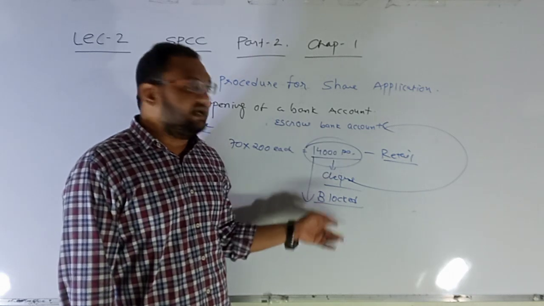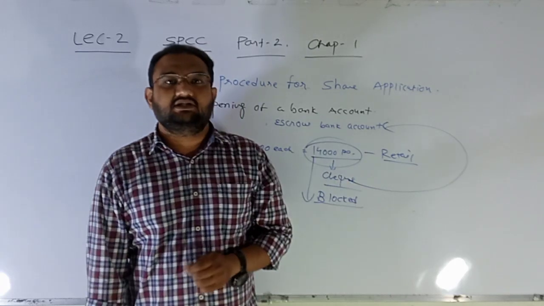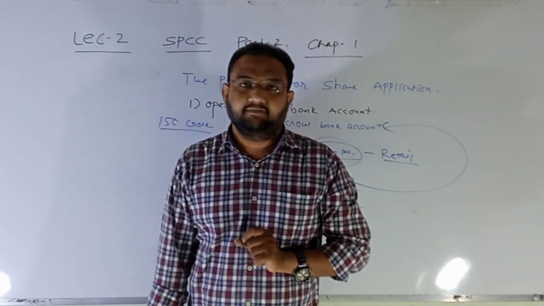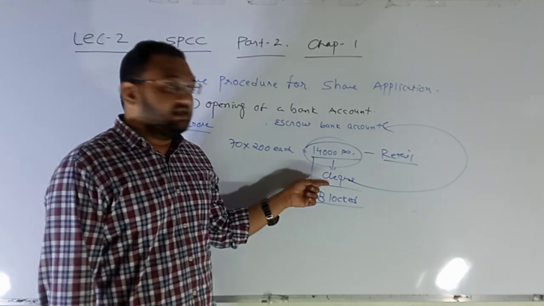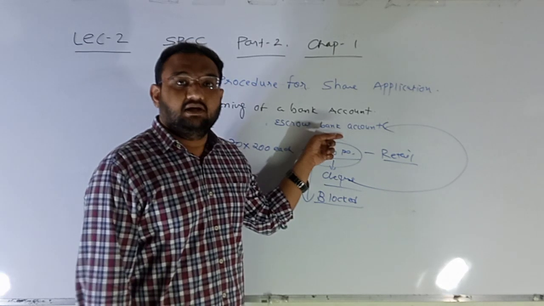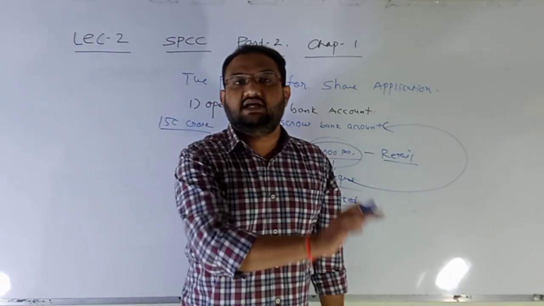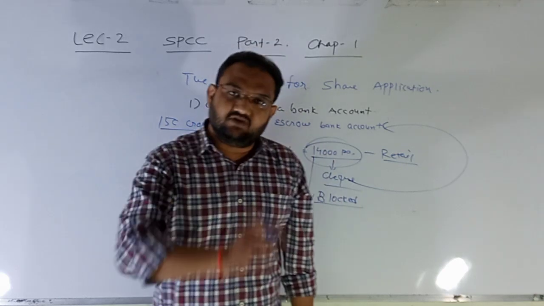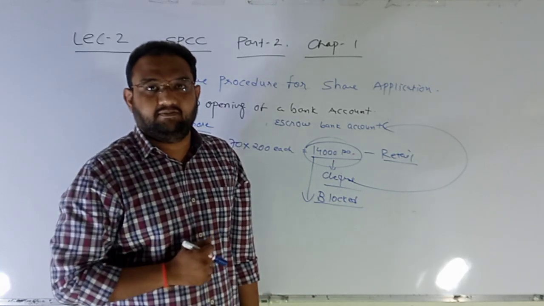Otherwise, up to these 10 days, whenever I check my bank account, this 14,000 rupees is shown as a blocked amount. So now there is no requirement to give a check, and no requirement to debit from your account and credit into the escrow account. All the amount stays in the account of the same shareholder, and is not debited from this account or credited into the escrow account.